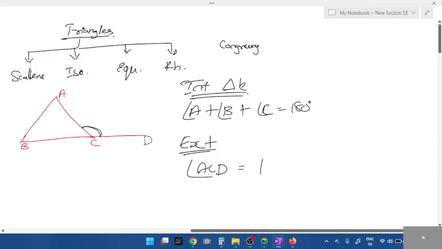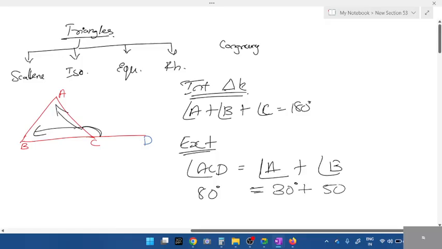Exterior angle ACD is equal to the interior opposite angles. Interior is inside. What is opposite? Angle A plus angle B. Which means if angle ACD is 80 degrees, angle A plus angle B should be 80. Remember, if angle A is 30 degrees, angle B will be 50 degrees.